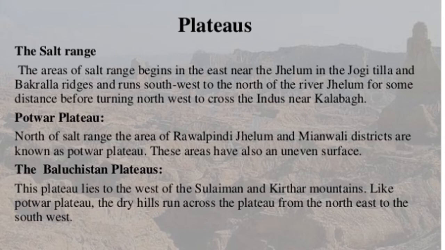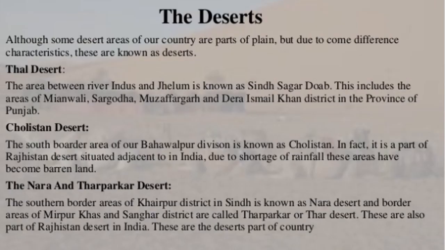Then there is Balochistan, which is also very famous. The plateau lies to the west of Suleiman and Kirthar mountains that we studied before, the mountainous ranges. तो ये जो होता है उनके साथ उनके इर्द गिर्द ही है Balochistan plateaus. Like the Potohar Plateau, the dry hills run across the plateau from the northeast to the southwest. So now let's talk about the deserts that are there in Pakistan.